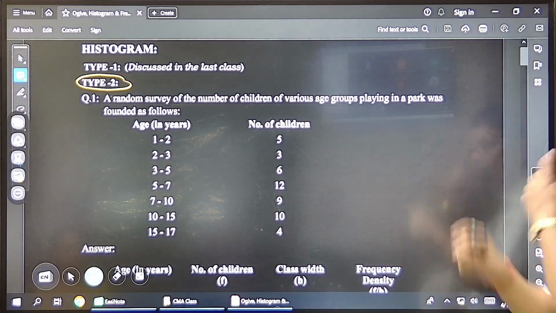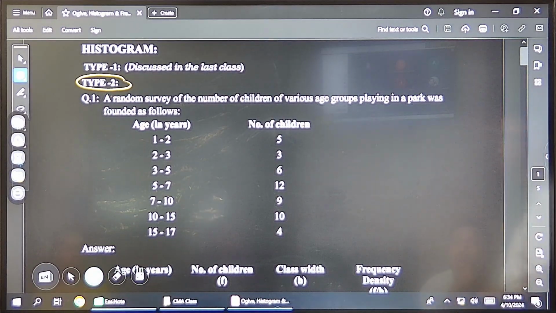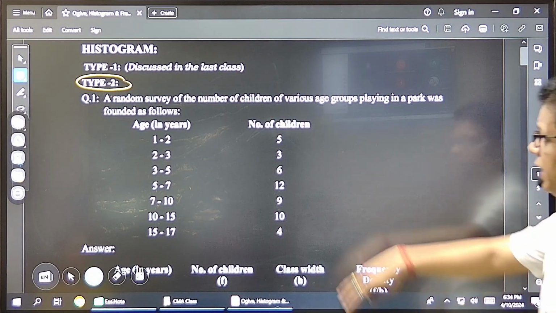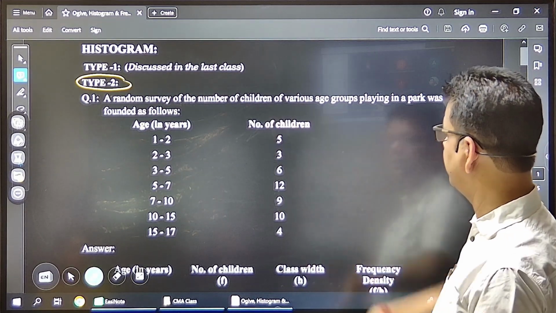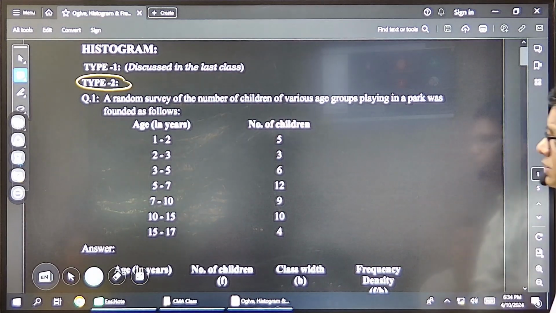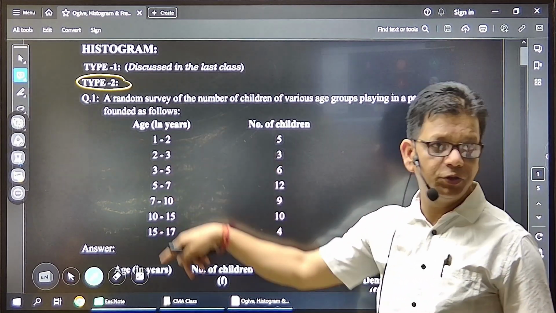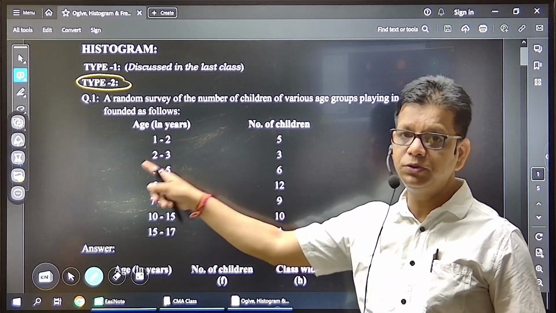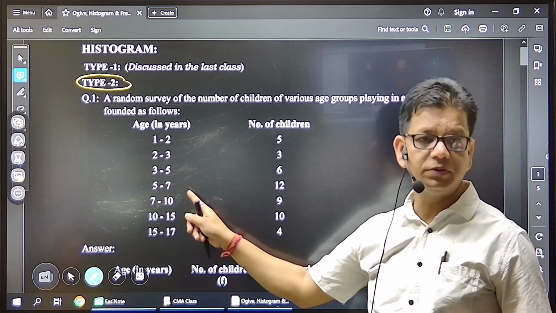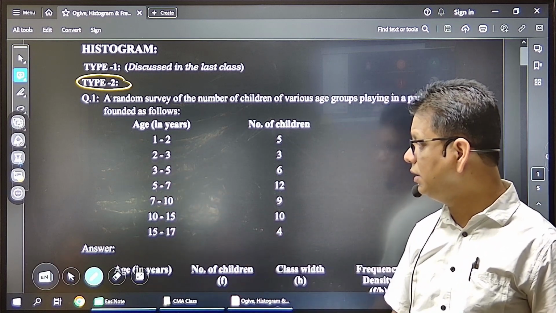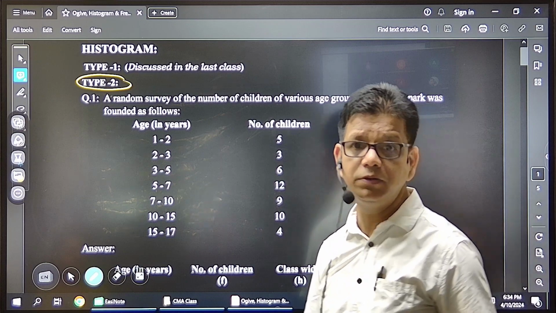You look at this question. A random survey of the number of children of various age groups playing in a park was found as below. Right? Now look at the age groups. The groups are 1 to 2, 2 to 3, 3 to 5, 5 to 7, 7 to 10, 10 to 15, then 15 to 17.